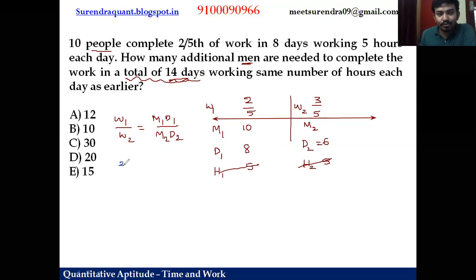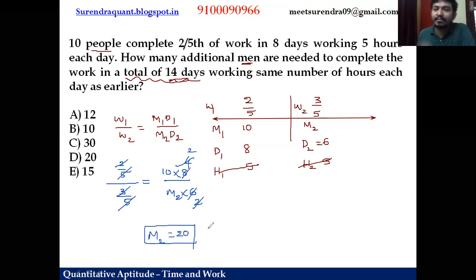Now first work is 2/5 work and second work is 3/5 work. This is the same as 10 men work for 8 days in the first case, and later on we have M2 number of men, but they work for 6 days, right? So here 5 cancels, 3 goes 2 times, 2 goes 4 times, 2 goes 2 times and 4. So 10 into 2, 20. So M2 is 20. So friends, to finish the balance 3/5 work in 6 days, they need 20 men.